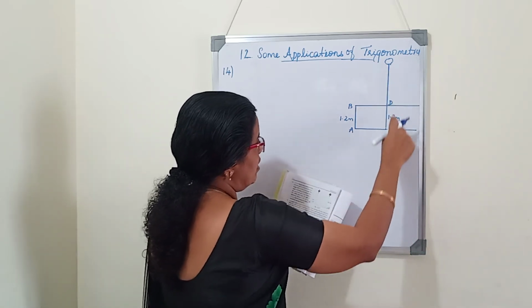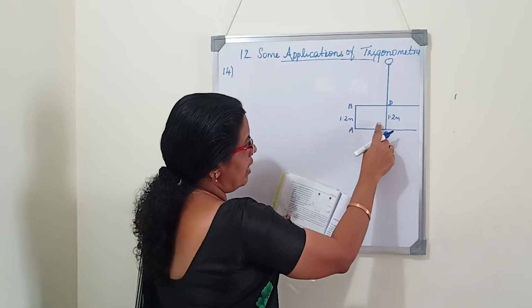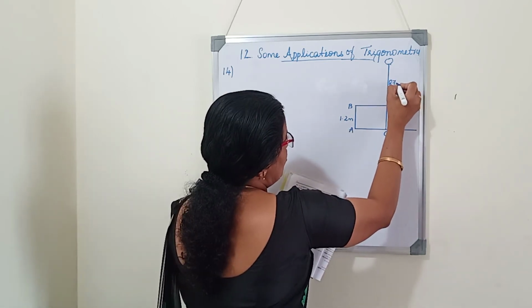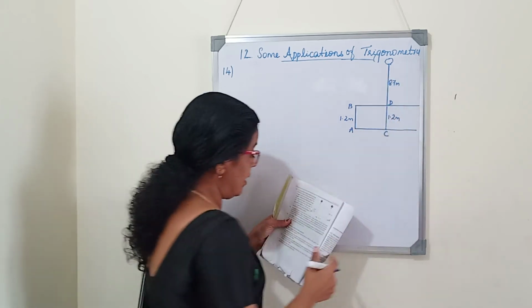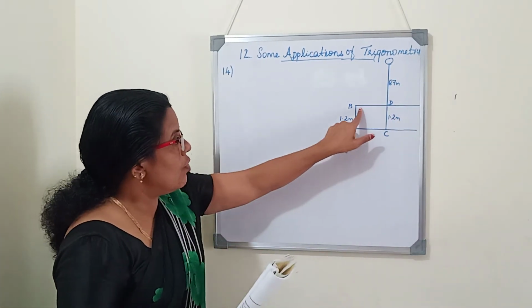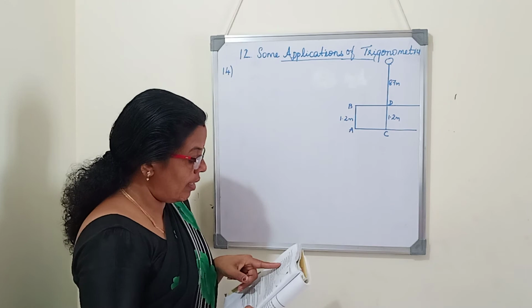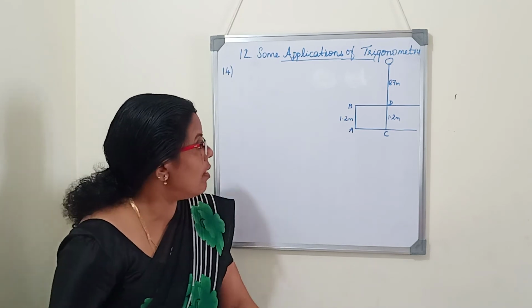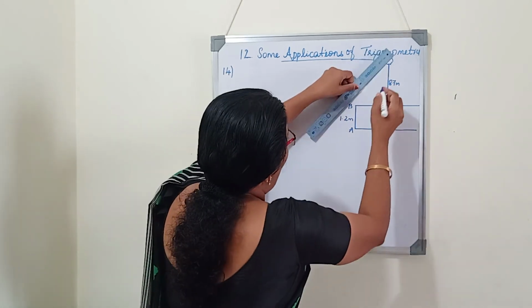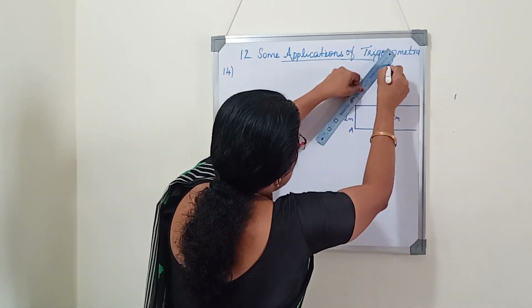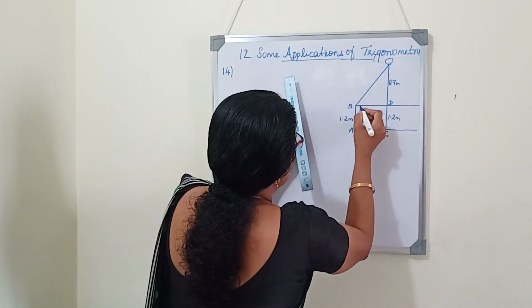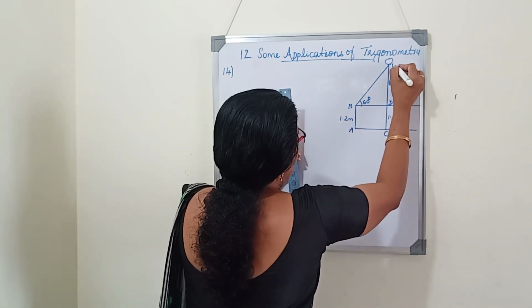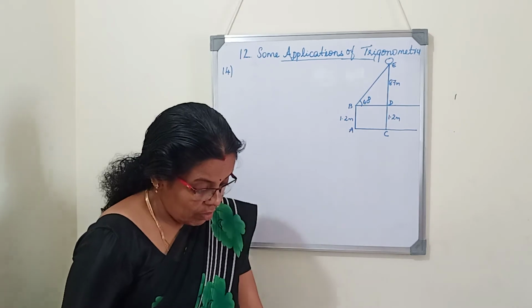What about this height? 88.2 minus 1.2. So that will become 87 meter from here. We are telling the height. Now the girl is looking at the balloon and what is the angle of elevation? 60 degree. First time when she looks at the balloon, angle of elevation is 60 degree. So this is 60 degree we will mark. And here we will write a letter E. Now next.